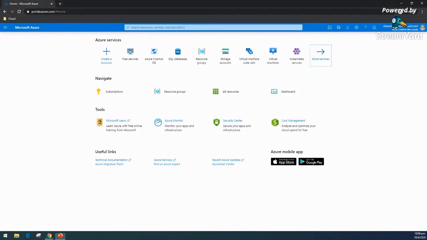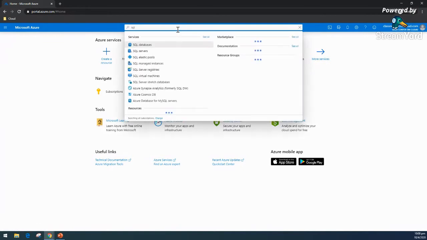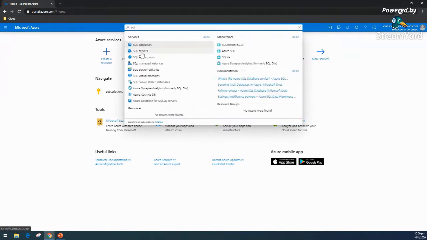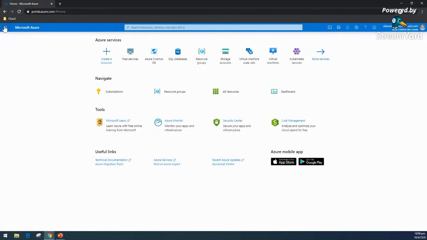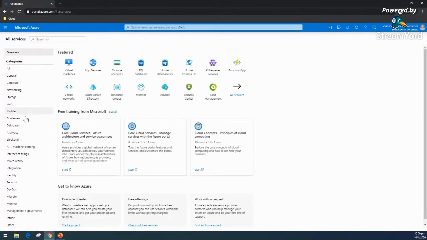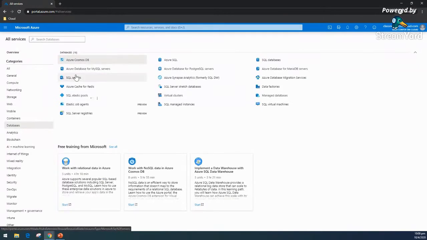So I'm going to start with the demo. I believe everyone is able to see my portal, and let's first start with the SQL database service. Again, as always, you can search for it from here. As I explained, there are two different objects we need to focus on. You can create anything first because it will ask for the option. So let's start again, and before even that, let's talk a little bit. If we select from all services and the database category, you can see all those database services here.